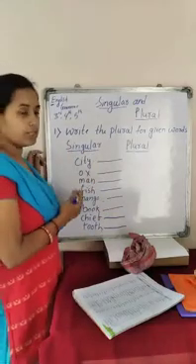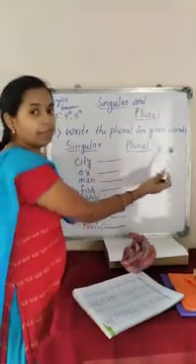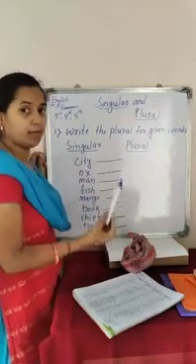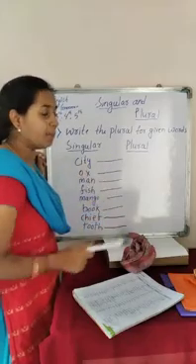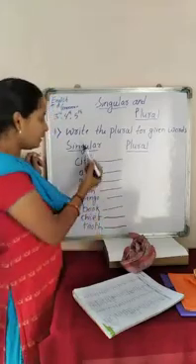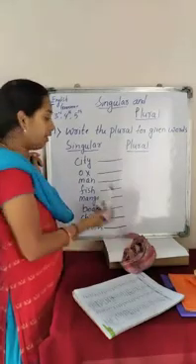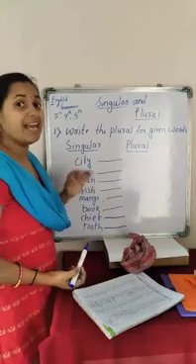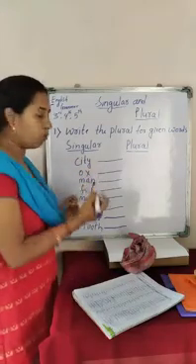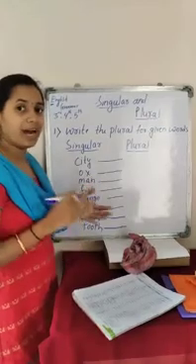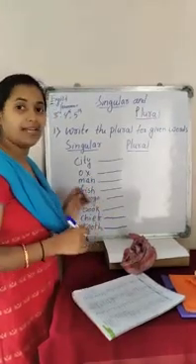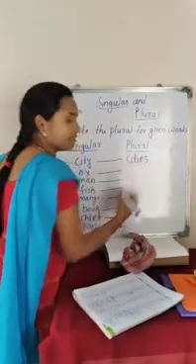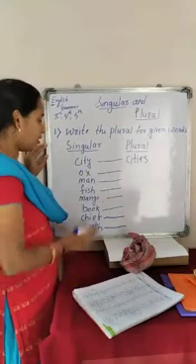So what is the first question? Write the plural for the given words. Some of the words are given and you have to change them into the plural form according to the rules we have studied. Now coming to the first one, these are the singulars and these are the plurals. What is this? City. City is singular, so the plural form of city is, as we know, we have to cut the Y and change it into IES. So it will be CITIES.